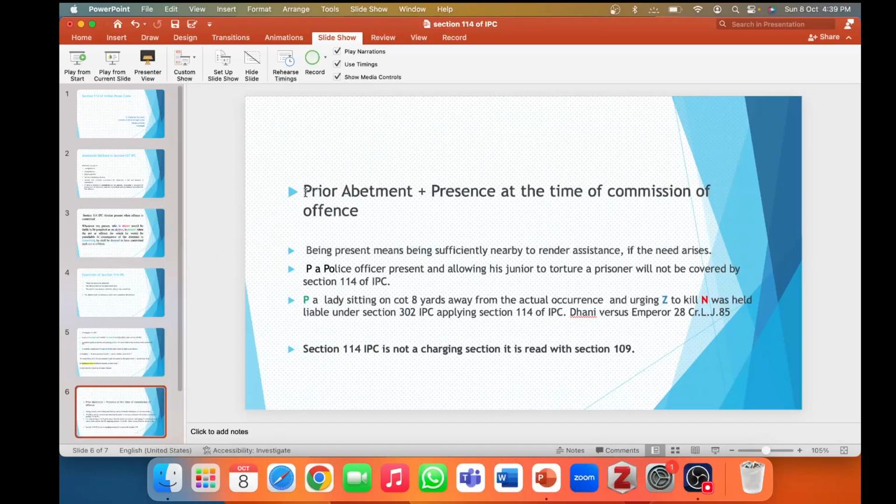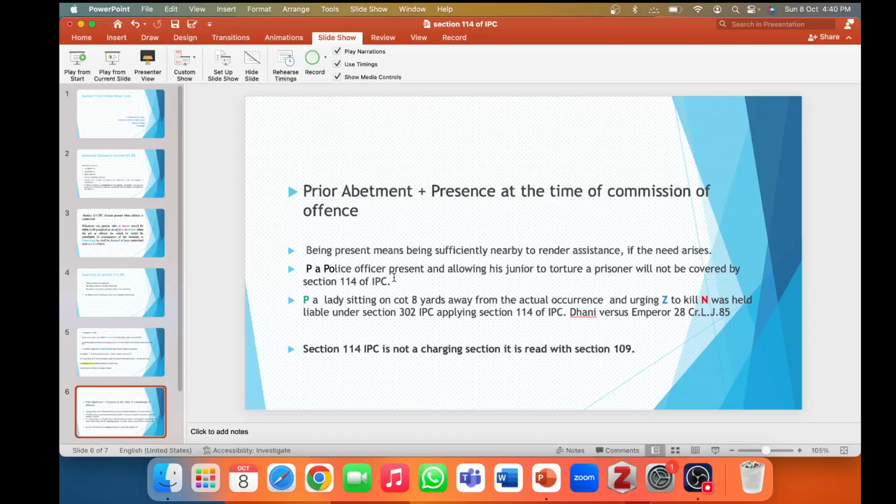So what is required for applying section 114? Prior abetment plus presence at the time of commission of the offense. Being present means sufficiently nearby to render assistance if the need arises. Now we take a few examples to understand better how to apply this section.